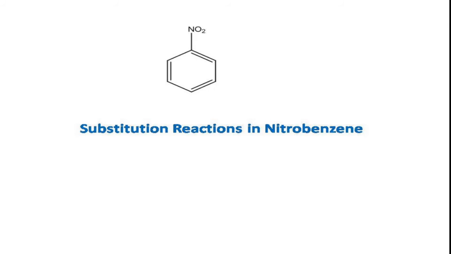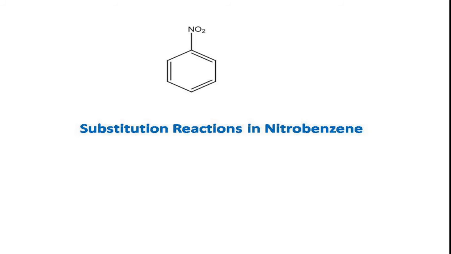Even though it has double bonds, it will not undergo addition reaction because these aromatic compounds do not want to disturb their resonance stability. So they always try to retain their resonance structures during the reactions, and thereby they undergo substitution reaction in preference to addition reaction.